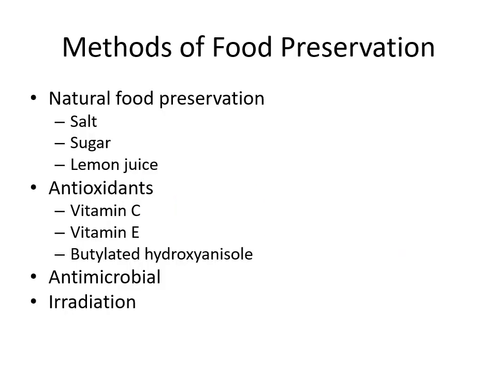Now, methods of food preservation. We have natural food preservation, where we use salt, sugar, and lemon juice. All this could be used. Then we have antioxidants. Here we can use vitamin C, vitamin E, and butylated hydroxyanisole. The other important ones are antimicrobials and irradiation.